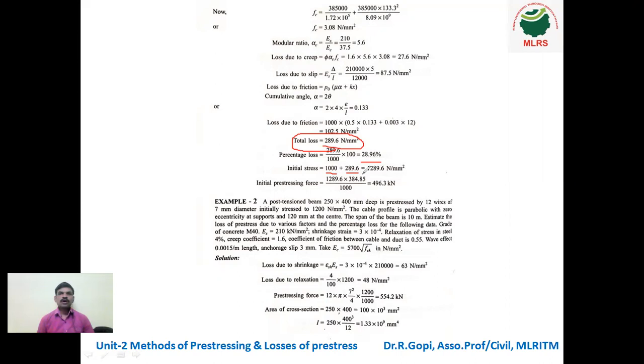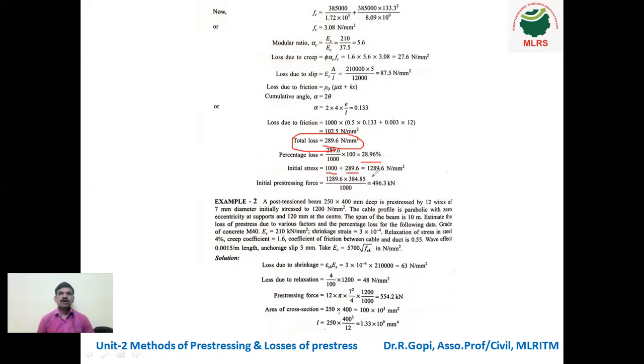So we need 1000 Newton per mm square as the final stress, which means we have to add those 5 losses to the initial pre-stress, so that finally we get 1000. Our aim is 1000 Newton per mm square, so you have to add those losses into the initial stress.